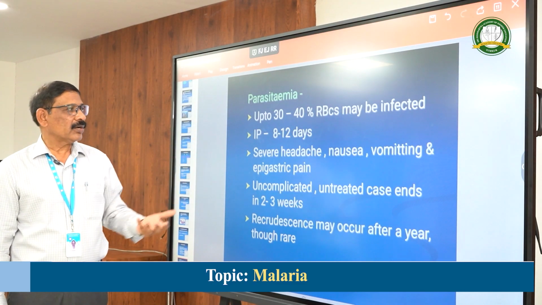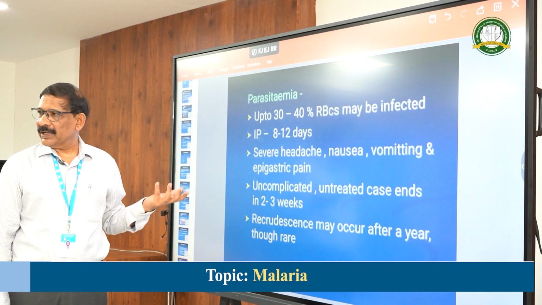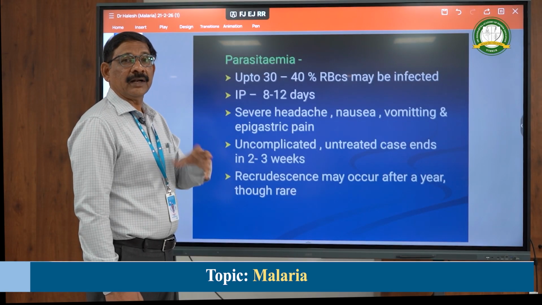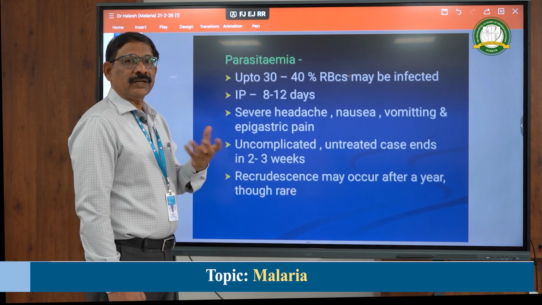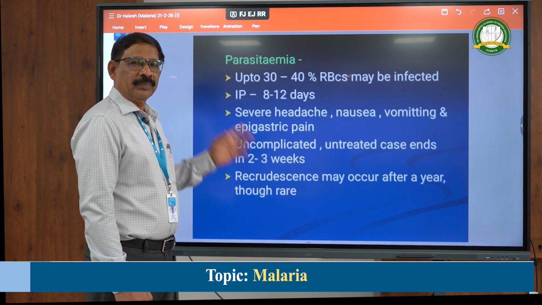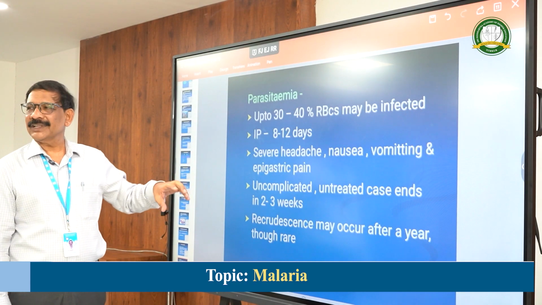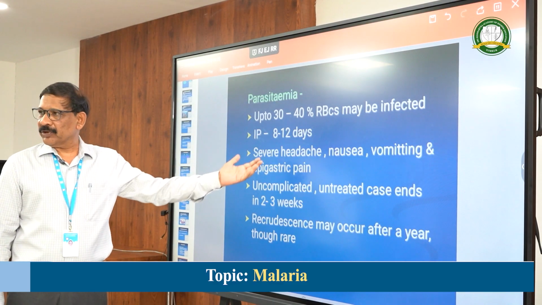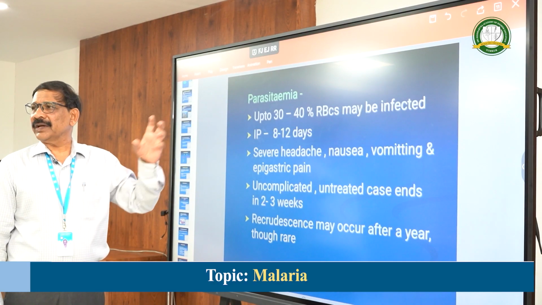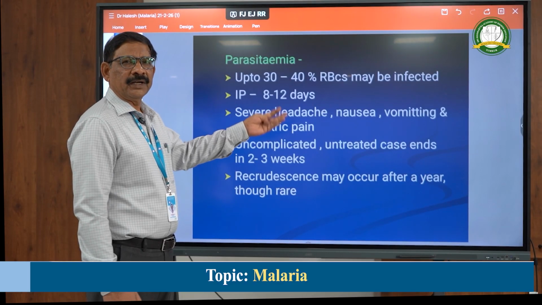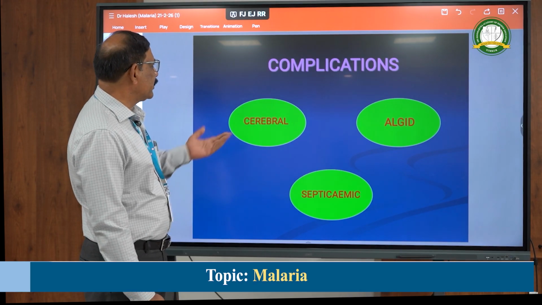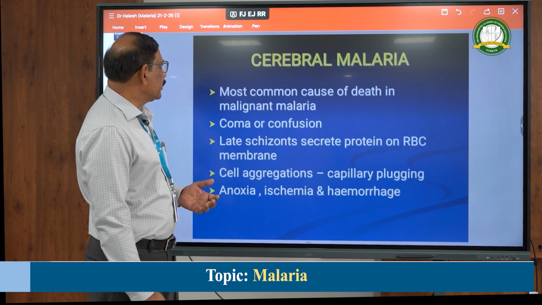Like cerebral malaria, other organs are also involved. There is algid malaria, where there is a rupture of the adrenal glands leading to an adrenal crisis. That will lead to hypotension. With a cold clammy body and periphery and hypotension, the person goes into what is called algid malaria. The person may die with hypotension. There is septicemic malaria, because multiple organs are involved with continuous high degree fever, renal failure, liver, kidney, everything can occur. These are the complications which are seen: cerebral, algid and septicemic.